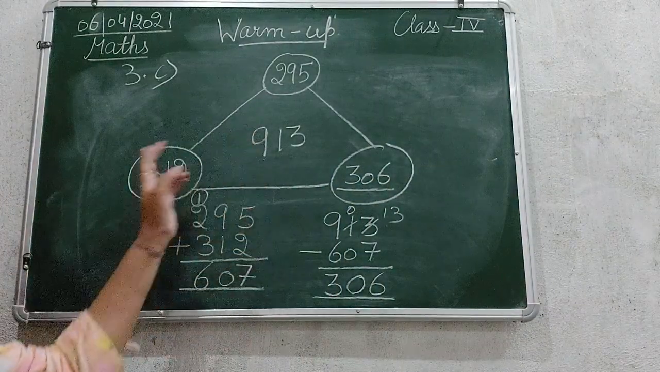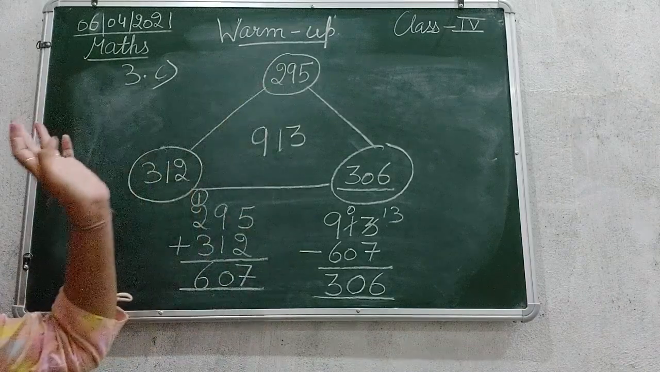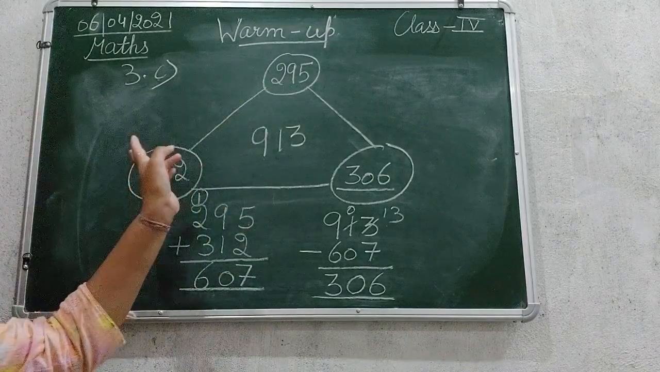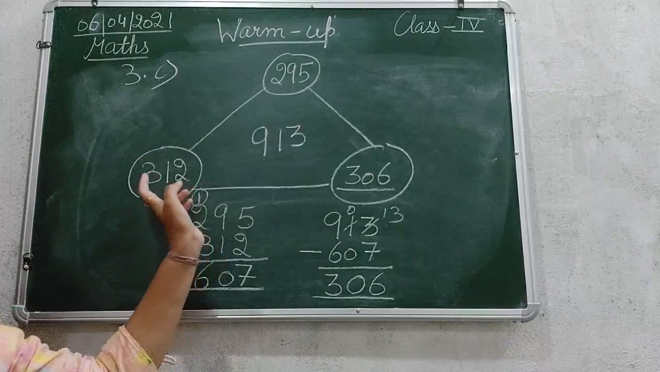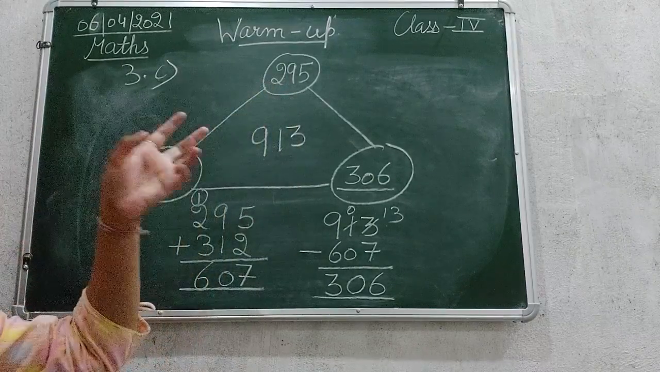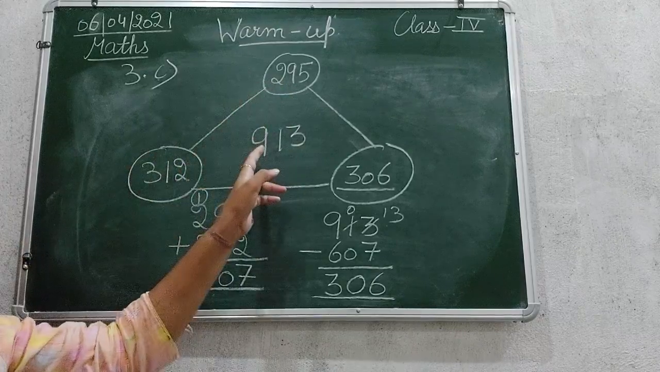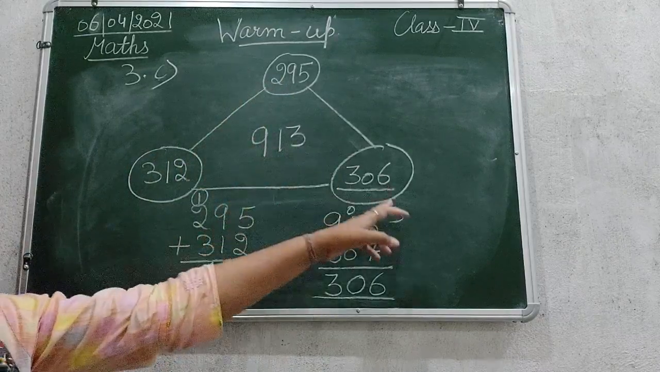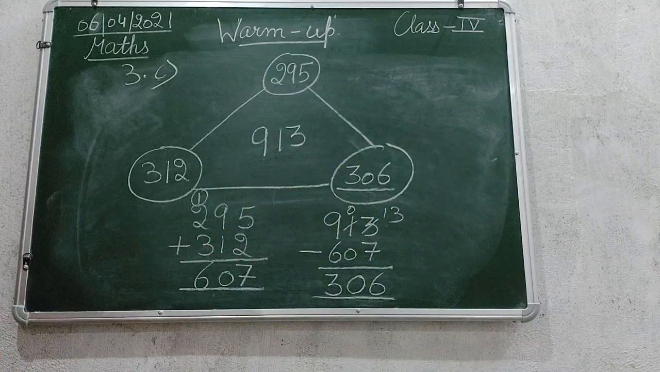Either subtract both the numbers individually one by one, or another method is by adding these two numbers. First of all, just add these two numbers and then subtract the sum total of these two numbers from the total and you will get the third number. Okay, so this is another method.